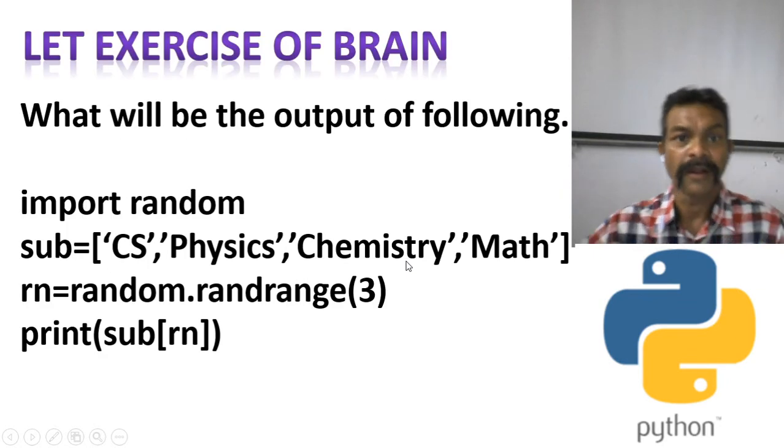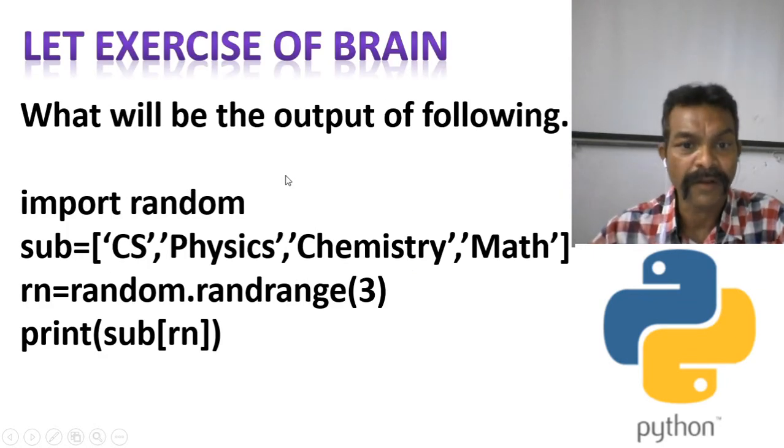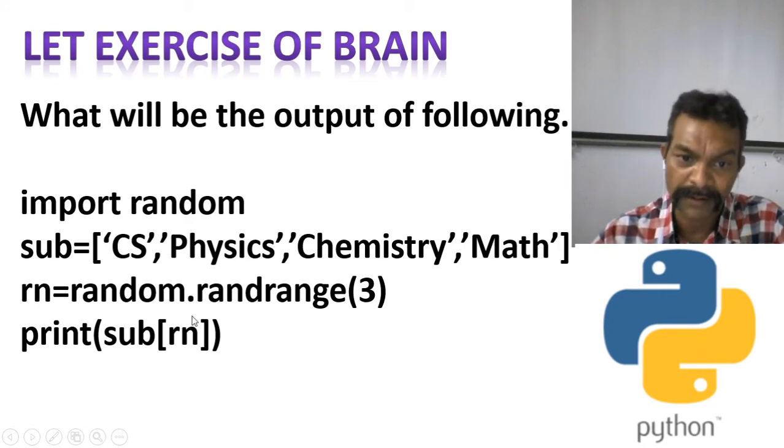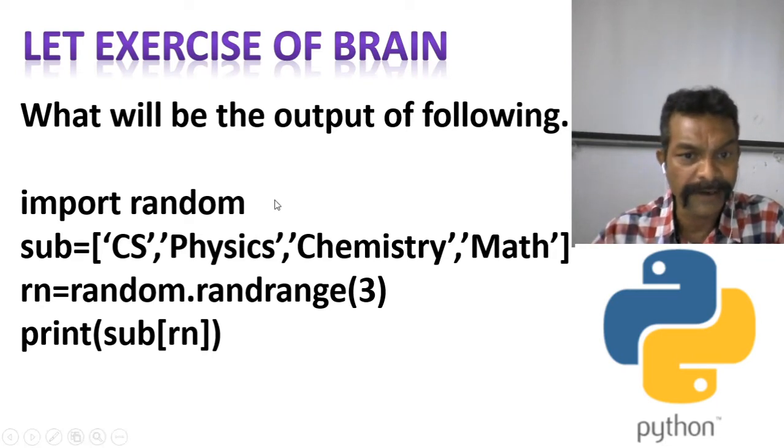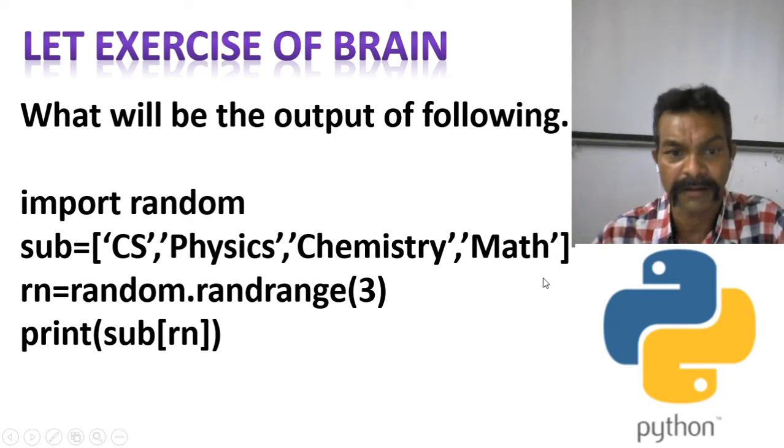Yes, okay. Let's do an exercise of brain. One example I am giving, and with the help of that you have to answer how that function is working. Import random means first we are importing the random module, and the second statement: sub is equal to, in square brackets, CS, physics, chemistry and maths.